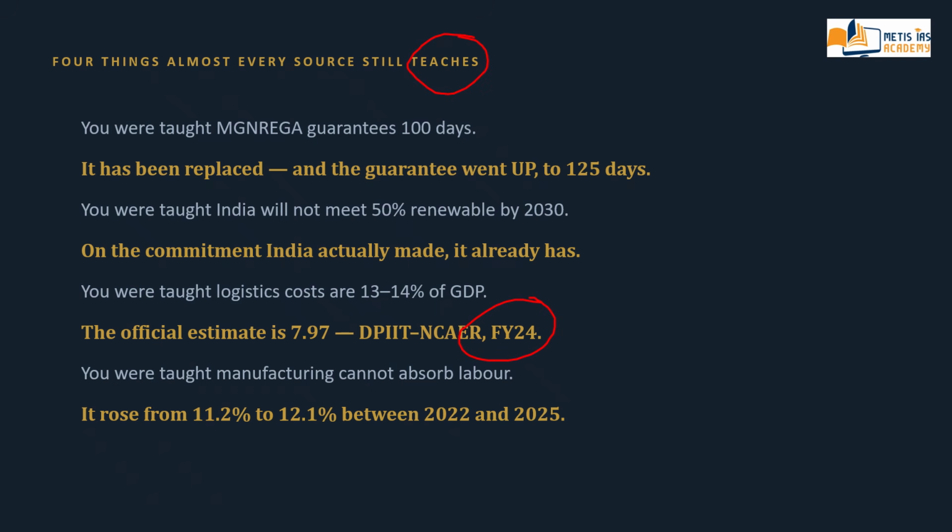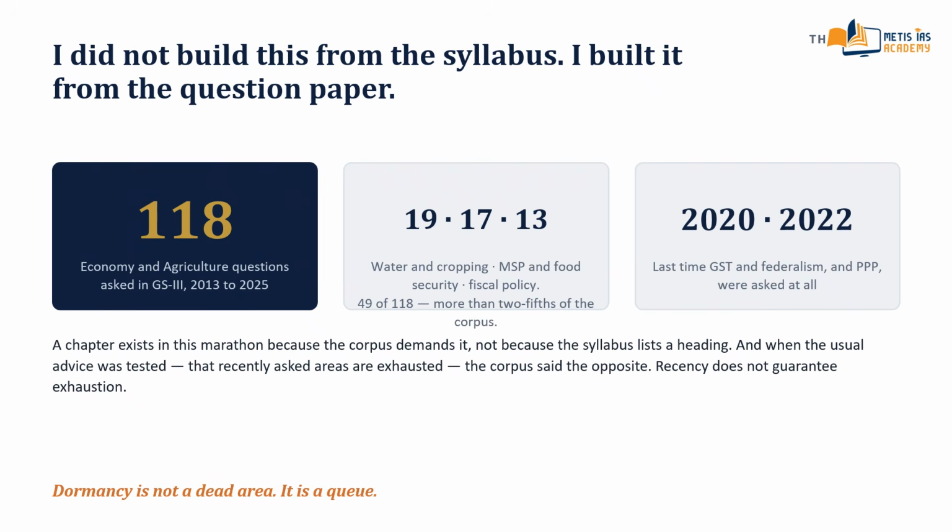I did not build this from the syllabus. I built it from the question paper, that is previous year's questions, 118 questions. Every economy, agriculture, and infrastructure question the UPSC has asked in the General Studies 3 paper from 2013 to 2025.